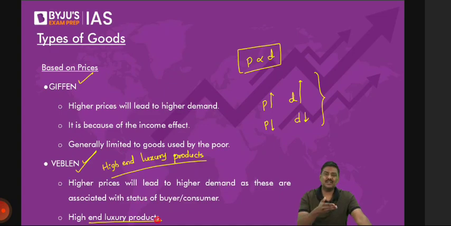Again, focus on Veblen. Right? I don't understand why do you not listen to me? Did I start discussing Giffen? I said, have patience, I'll discuss Giffen. And I clearly stated, let me start with Veblen. But even then, sir, example of Giffen. Giffen. What is Giffen? Focus on what I'm discussing, my dear.